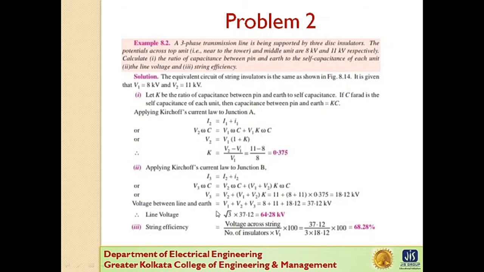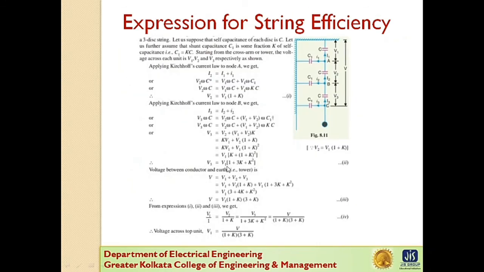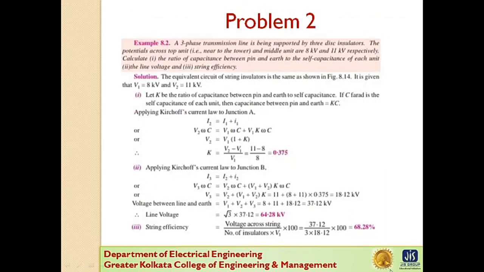You can use this formula, V3 equals V1 into 1 plus 3K plus K square, and you get the value of V3 as 18.12. Now V3 is this, V1 is 8 and V2 is 11. So the voltage across the string is the sum of V1, V2 and V3, and this is equal to 37.12 kV. Now this is the voltage across the string, not the line voltage. The voltage across the string is the phase voltage, so we have to multiply by √3, and we get the line voltage, that is 64.28 kV.